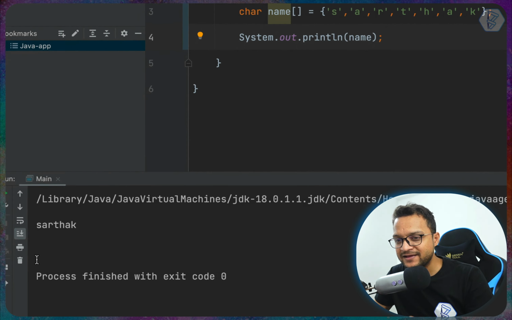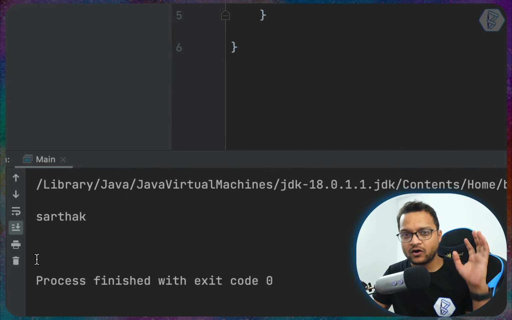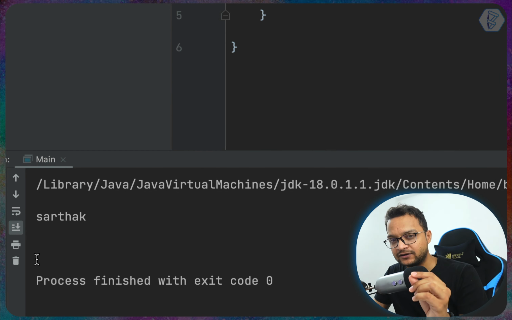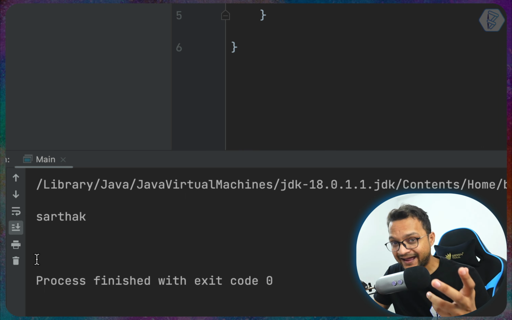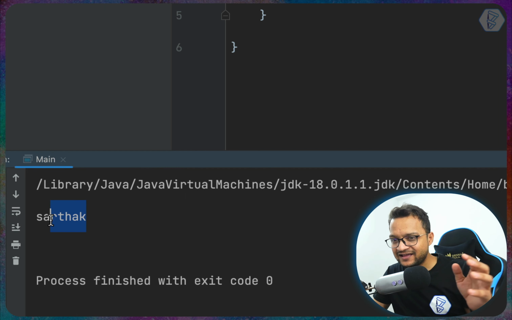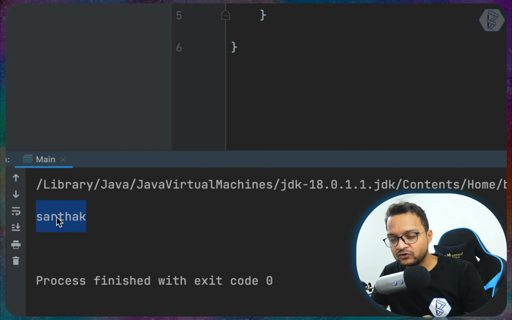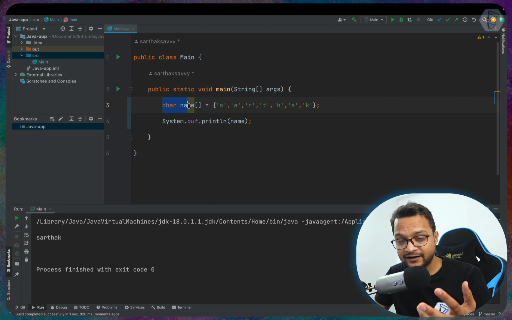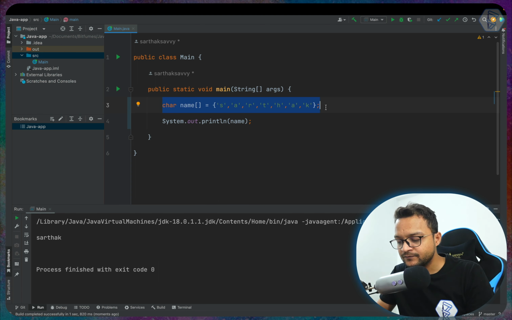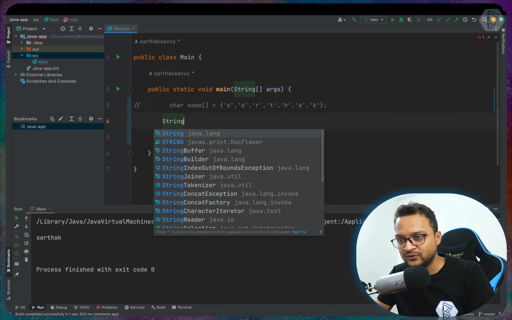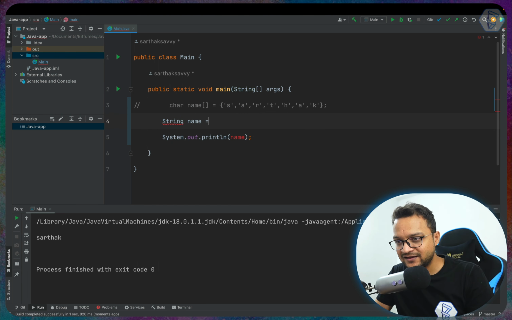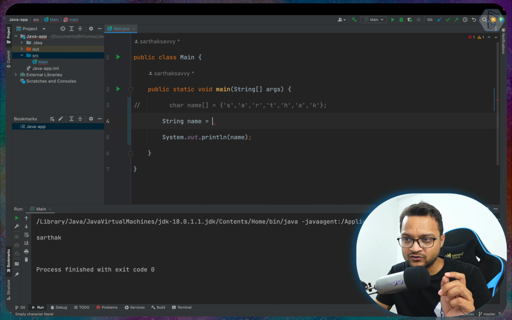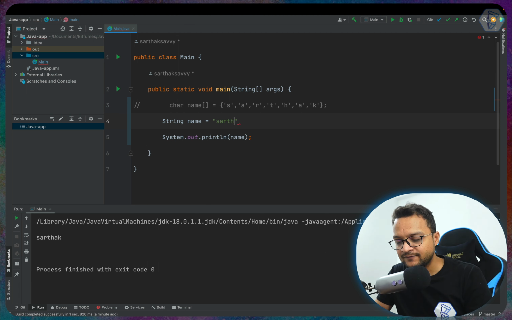The result includes an amazing thing. This time we are getting all the elements of the char array, and isn't it like a string? Yes. So a string in Java is basically an array of char. Now to make this simple, we can just use String as a type, then say name, and then either in single quotes or in double quotes we can define whatever we want to provide.